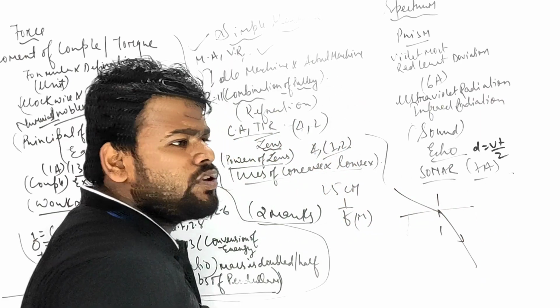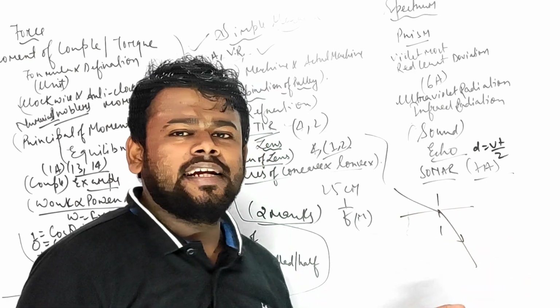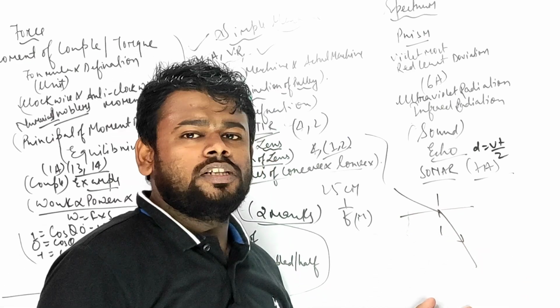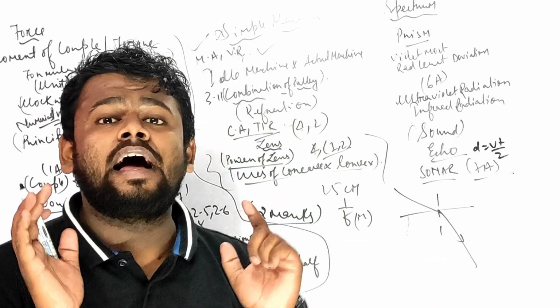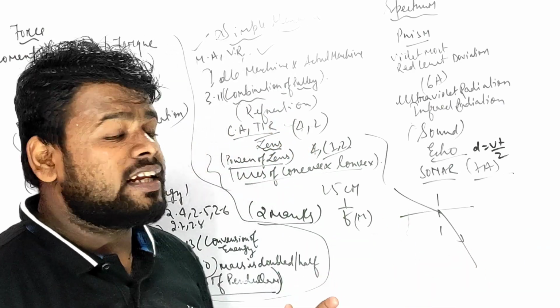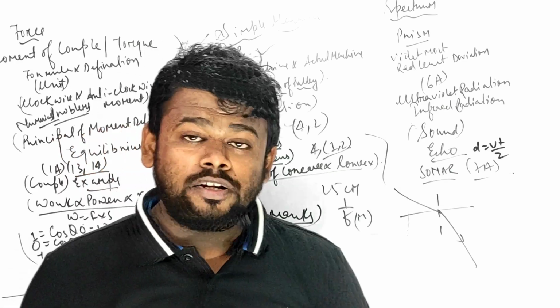Suppose light goes from rarer to denser, why is it bending, and it should bend towards the normal, it should not go away from the normal. This type of question you will be getting. And which one is the appropriate figure? Something like this is given, and you have to identify the appropriate figure.